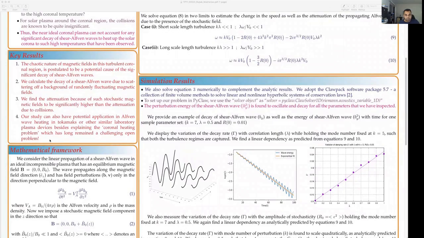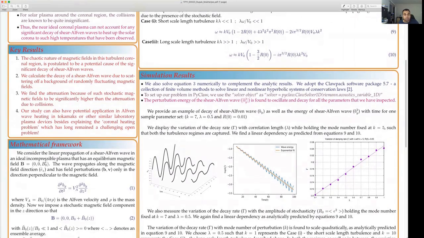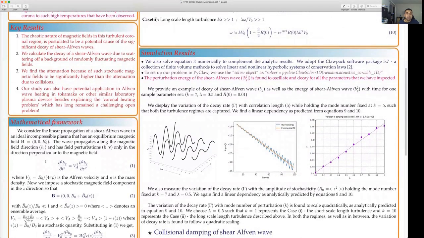due to collisions. We consider the linear propagation of a shear Alfven wave in an ideal incompressible plasma that has an equilibrium magnetic field B0 extended in the Z direction. The wave propagates along the field direction and has field perturbations. So this is the Z, the derivatives in space appear only on Z, and the field perturbations are